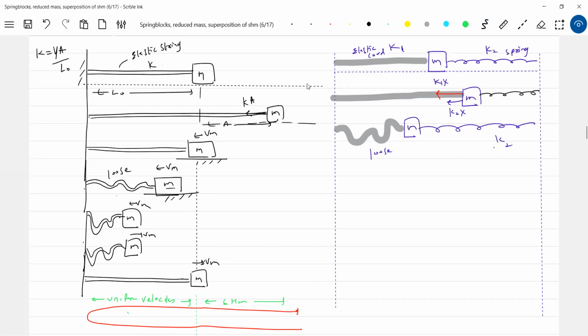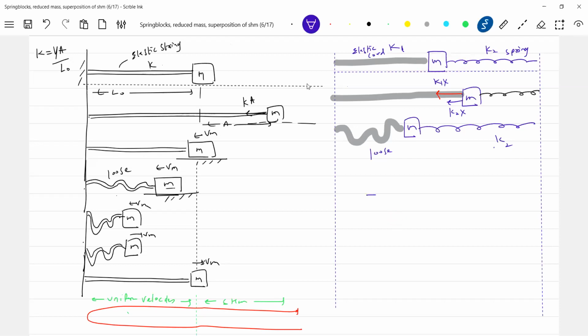For half of the time period, both spring forces will come. For the remaining time period, only the spring force will come. So what is the total time period? How to calculate T1 and T2? What is T1? On the right, it will be the effective spring constant. I think they're in series. Am I right? Or are they in parallel? They're in parallel, no? For the effective, you should write K1 plus K2. Am I right? If they were in series, there would be different elongations. They're in parallel.